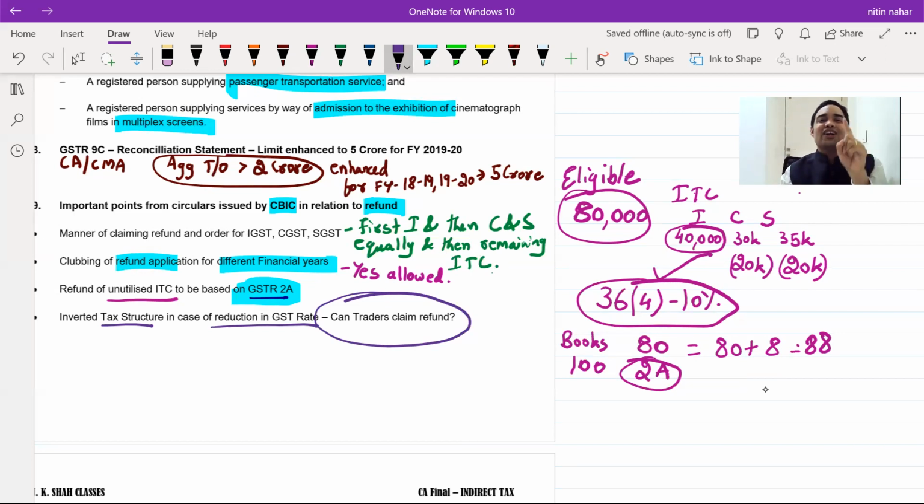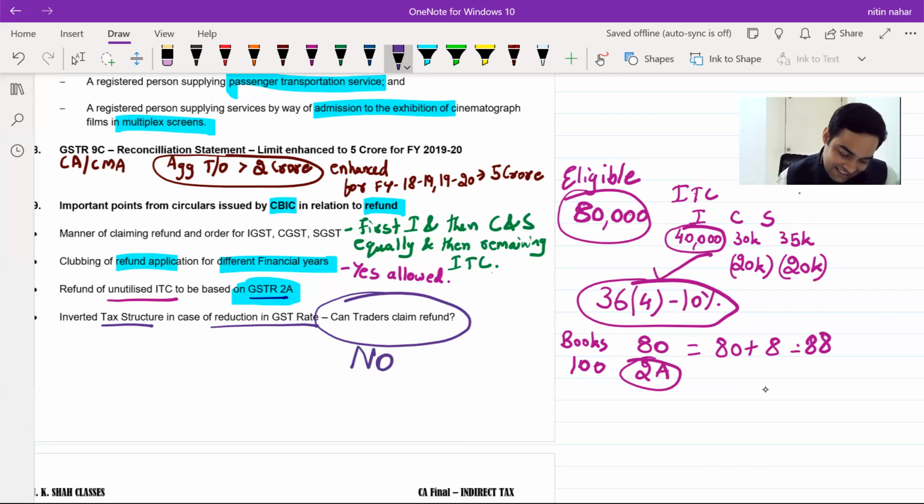A particular product was subject to 18%. So trader purchases at 18%, sells at 18%. No problem? Yes, no problem. Now he purchases for 18. Then the GST rate comes down. Government has reduced the GST rate to 12. Now when he is going to sell it, he is going to sell it at 12. Can such trader claim refund under inverted tax structure?